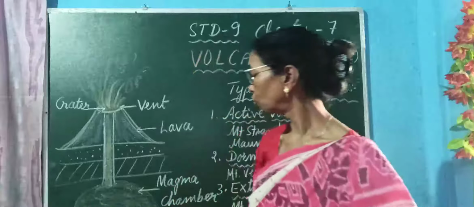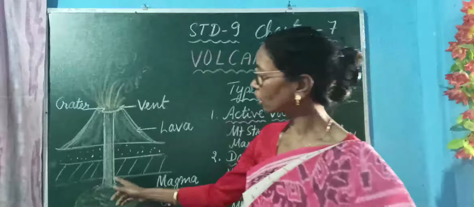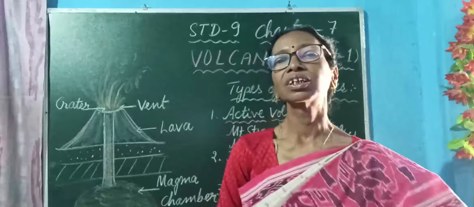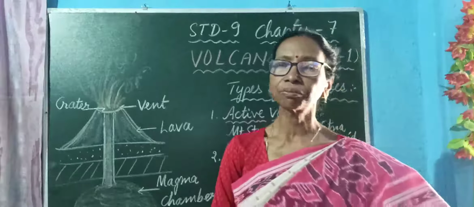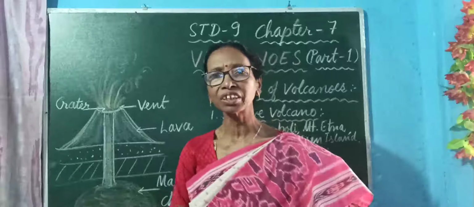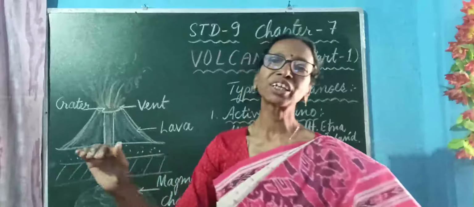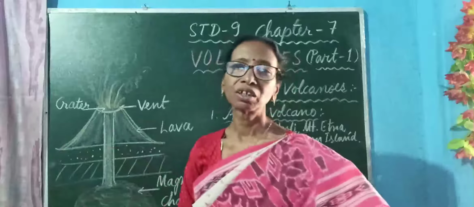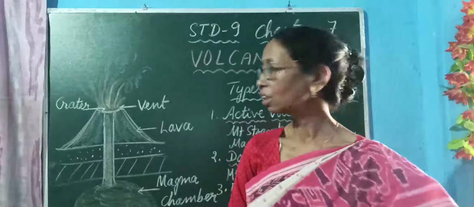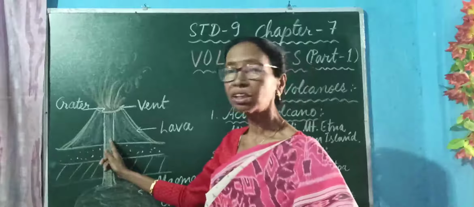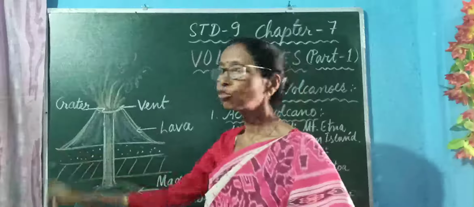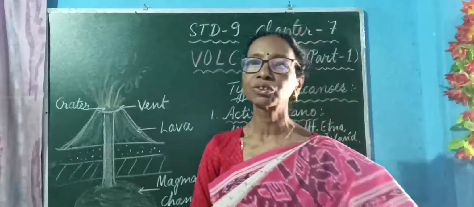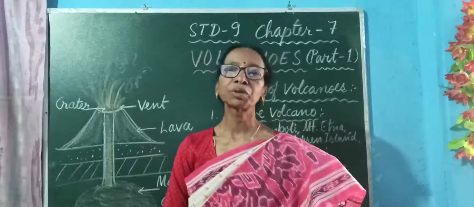Due to this force, if there is any crack or opening on the earth's crust, it is ejected through that. If there is a narrow opening, it erupts very slowly, and it cannot form conical landforms on the surface of the earth. It spreads over the land surface and forms a large lava shield, and that changes into plateaus. You have already studied this in the previous chapter.